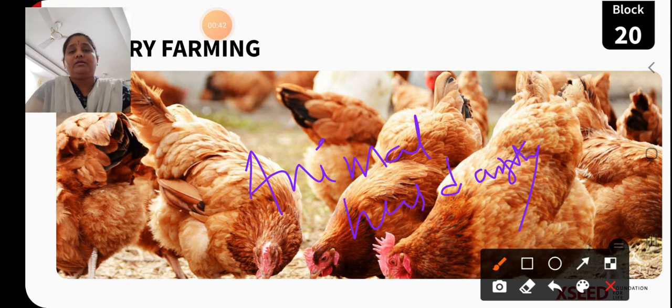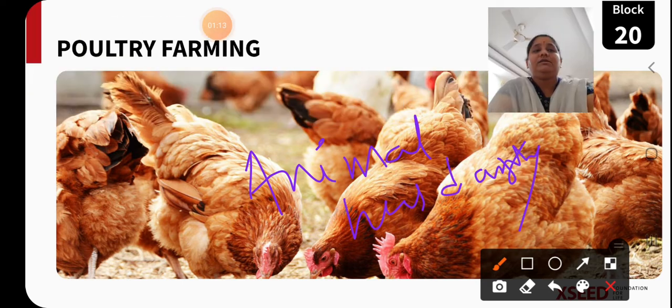We get milk and milk products from cattle. We can even get manure from cow dung. Yes, cattle can be used for transporting goods. Yes, cattle are even used in agriculture for ploughing. So we came to know the different uses of cattle, and the precautions to be followed while rearing these cattle, in our LP1 class, that is cattle farming.